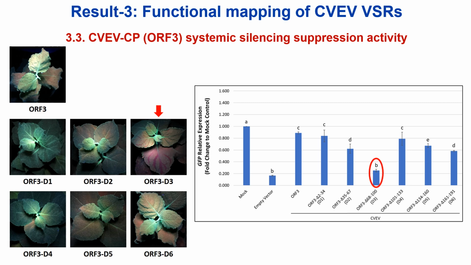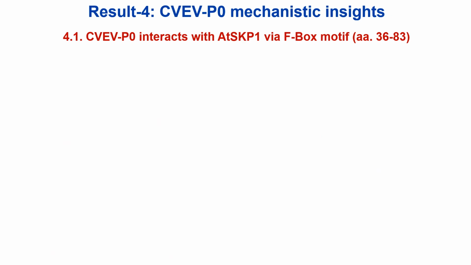Overall, this result shows that the CVEV coat protein amino acid residues 68 to 100 were critical for systemic RNAi suppression activity. Deleting that region highly reduced its RNAi suppression ability systemically. Now moving on to the mechanistic experimental results for these CVEV VSRs.